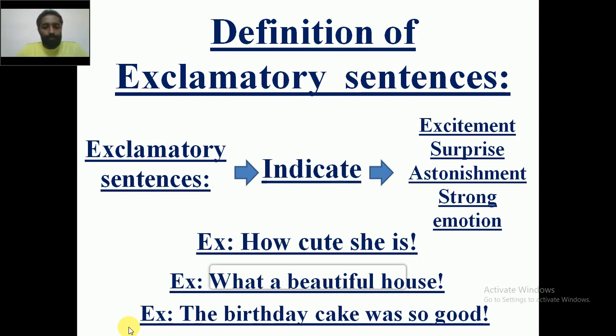I have given some examples here. How cute she is. What a beautiful house. The birthday cake was so good. So these are the examples for exclamatory sentences. So understand, exclamatory sentences indicate excitement, surprise, astonishment, or strong emotions.